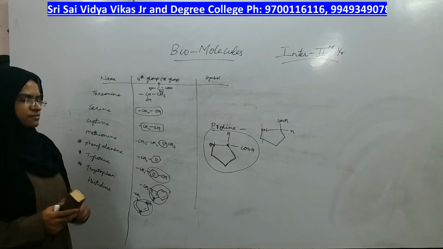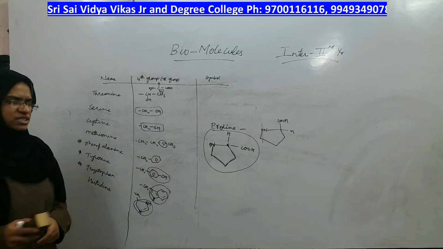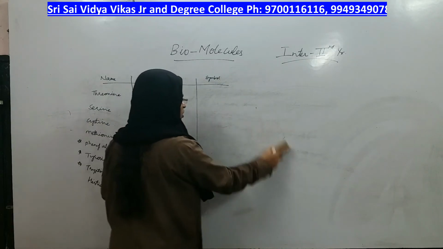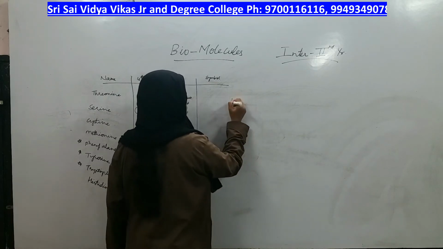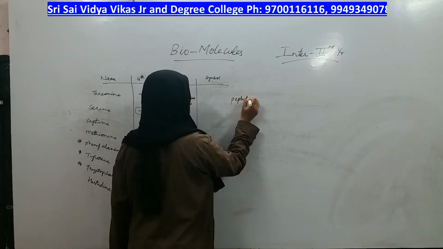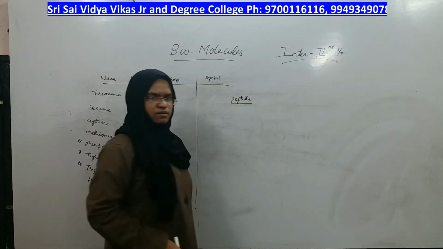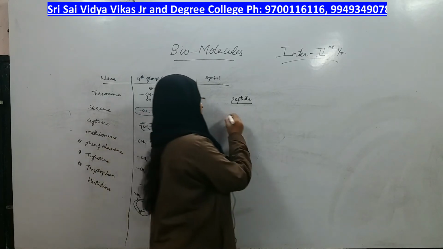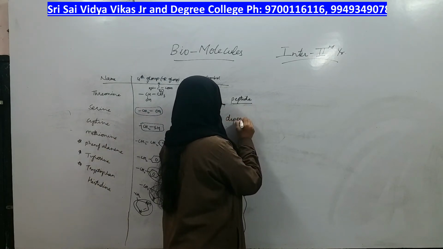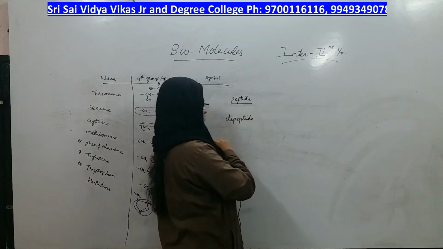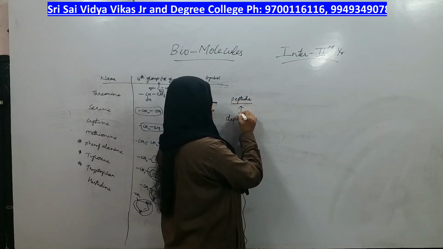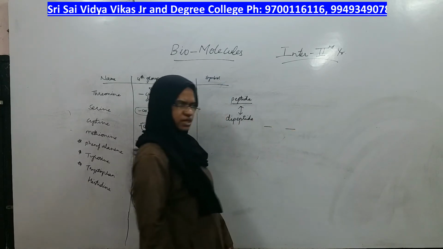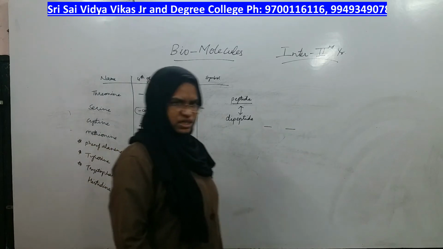Now, we will look at how two amino acids combine with each other. Suppose I want a peptide. If I say just peptide, how many peptide bonds are formed? Only one peptide bond. If I say it is a dipeptide, both are the same. Dipeptide means two units are present, in which there is a bond.